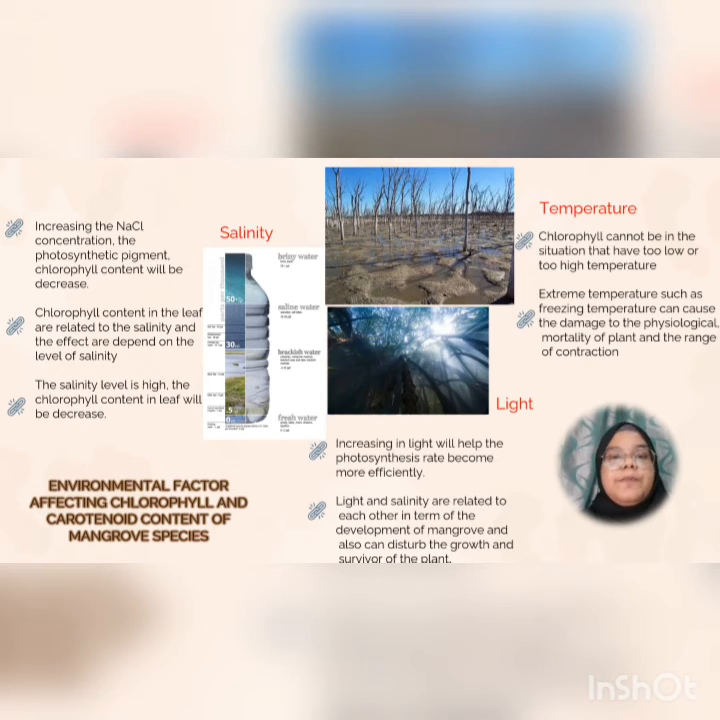The second one is temperature. Chlorophyll cannot be in a situation that has too low or too high temperature. Extreme temperatures such as freezing temperature can cause damage to the physiological mortality of the plant and the range of contractions. And the last one is light.